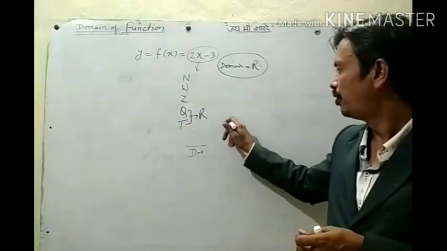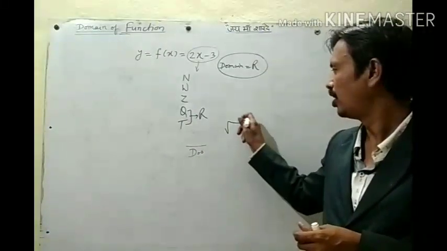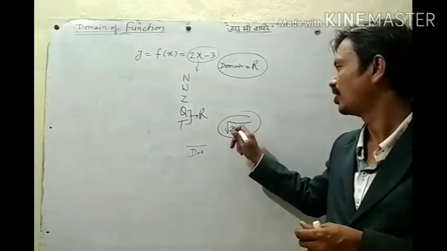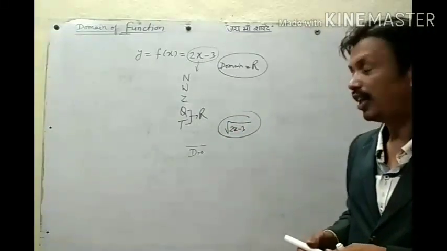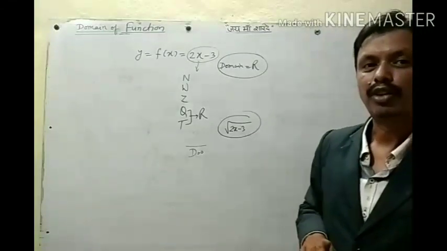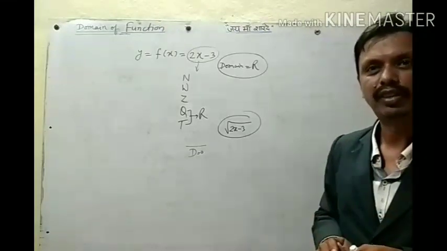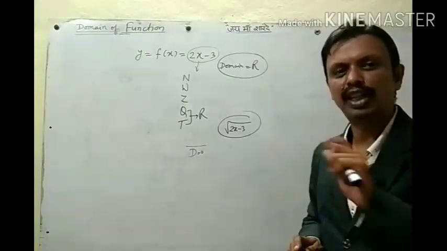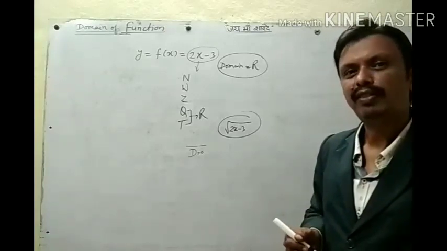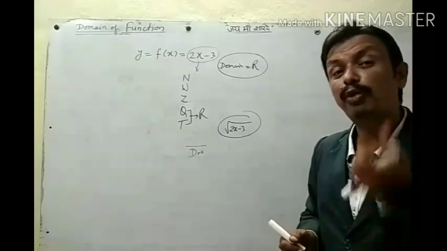Then if we have some root function, some values given in a root, like 2x minus 3, then what is the square root of 25? 5, minus 5. What is the square root of minus 25? Whose square will be minus 25?